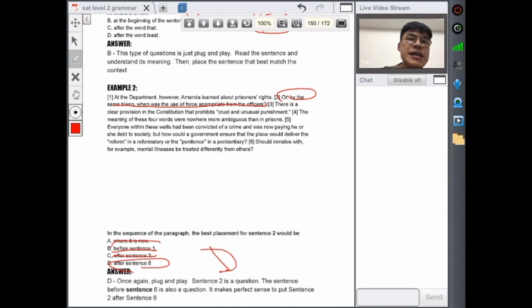You can quickly dissect this question because there is a question here, and a question here. All right, it's called repetition. A lot of authors, when they write, sometimes write with repetition, like questions in a bunch of threes. So this one is very obvious that it fits right after sentence 3. Okay, after sentence 6, I'm sorry.